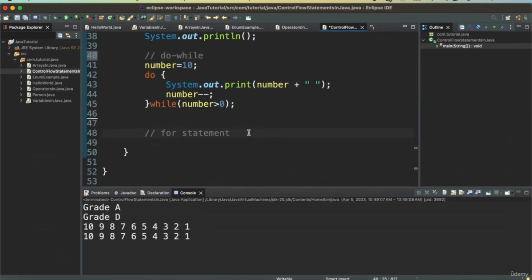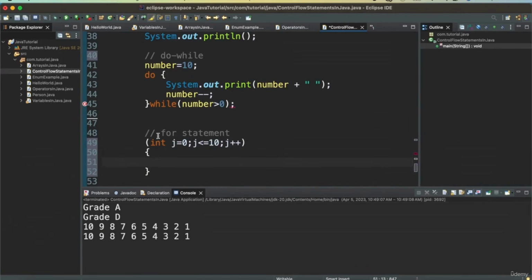And now we have a for statement. For is again a looping condition, which is very useful and it has been used everywhere in Java from the beginning. So let's see how we can write a for statement. We will use a different variable. We'll use a j, say as an index. We again want to print the numbers, say from 0 to 10. So we'll start with 0. Second statement is a condition. j is less than or equal to 10. We want to print 0 to 10. And then we can say j plus plus, increment it.